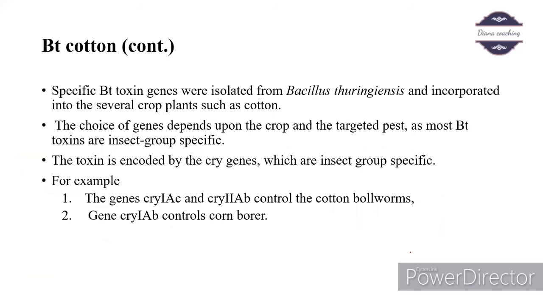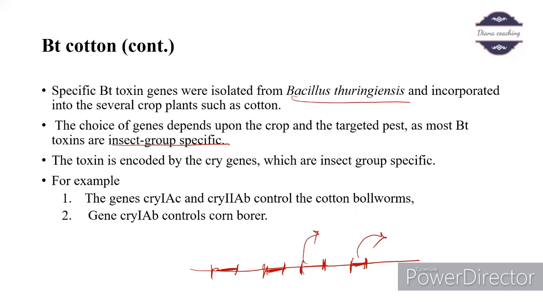Bt cotton. Specific Bt toxin genes were isolated from Bacillus thuringiensis and incorporated into several crop plants such as cotton. The choice of genes depends upon the crop and the targeted pest, as most Bt toxins are insect group specific. There's a long gene, and different parts of the gene are specific to different pests and different crops. This one will act against a mosquito, this will be against a bollworm, and this will be against a tobacco worm. So it is specific to an insect.